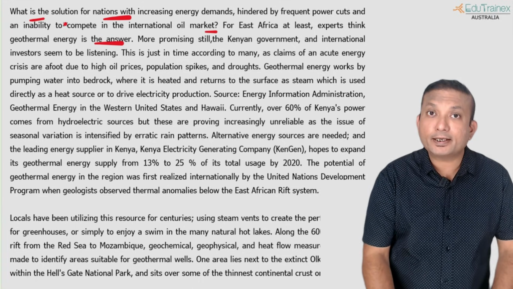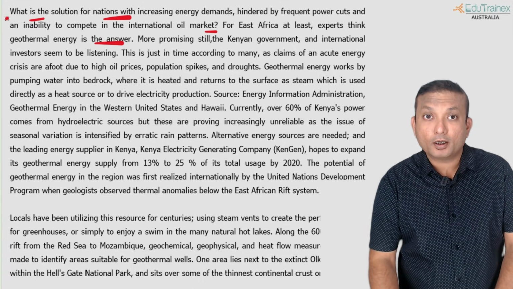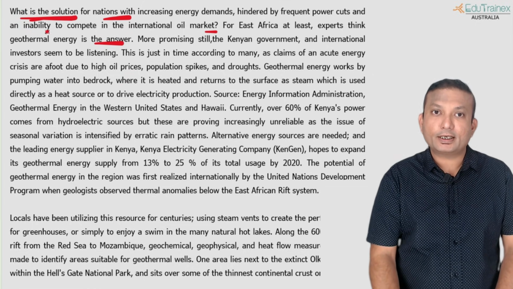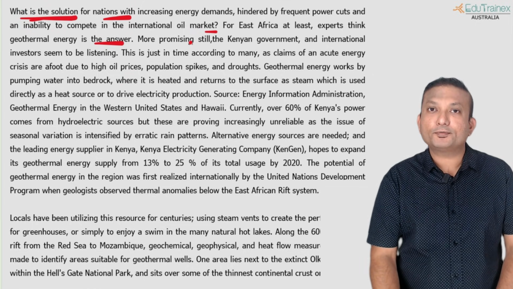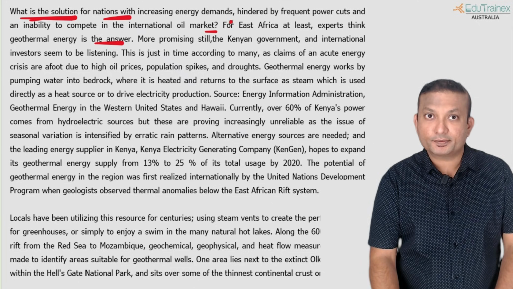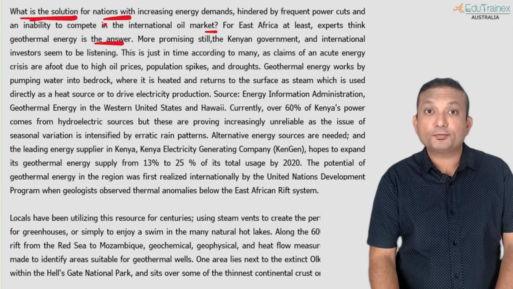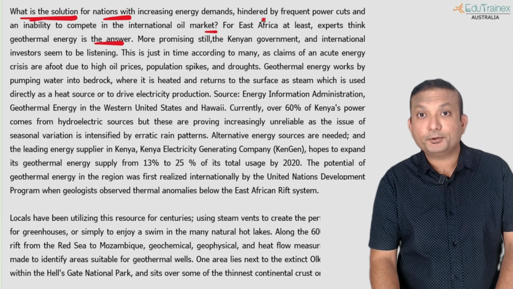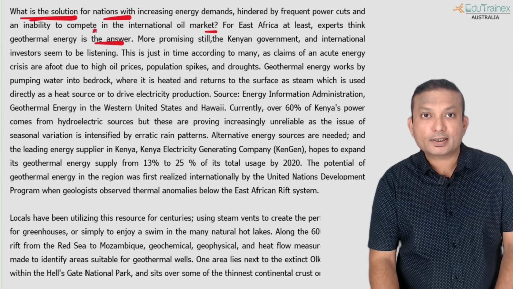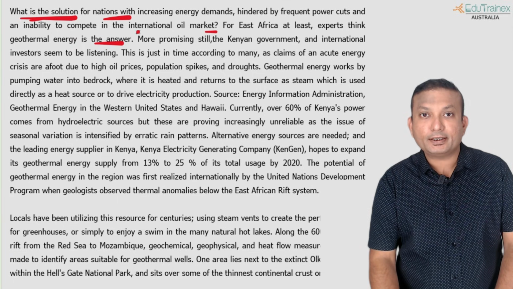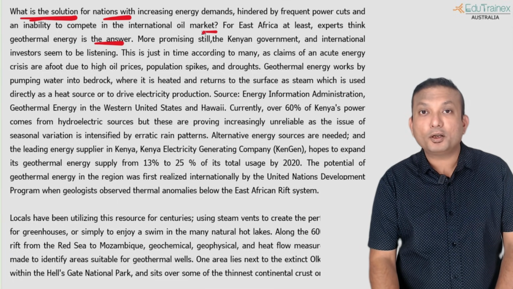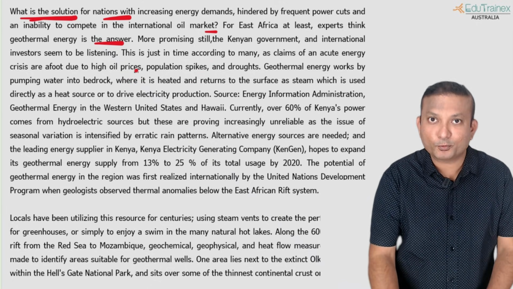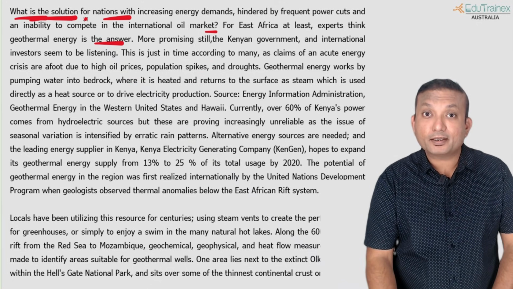Now, there is another approach that you can take. You convert the question into the answer. It is asking, what is the solution for nations with increasing energy demands? Then you can say, the solution for the nation with increasing energy demands is, and then you continue from here: hindered by frequent power cuts and an inability to compete in the international oil market. Convert it into a comma and then continue from there onwards. Okay, so that is the way you can tackle these kinds of questions.